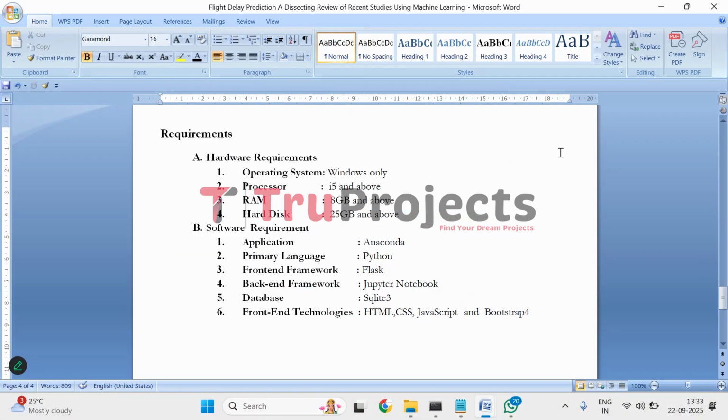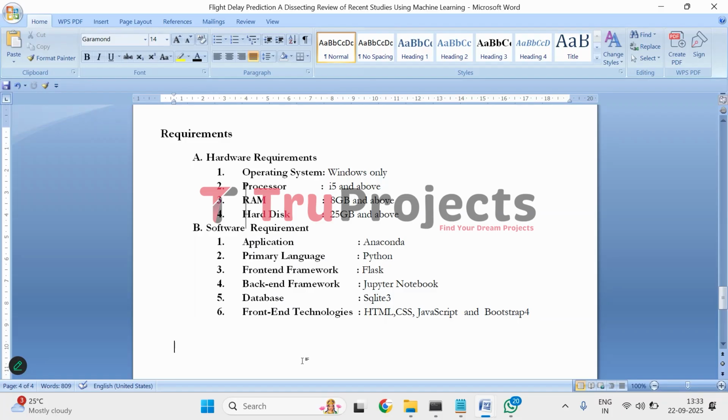To implement this project, we need two kinds of requirements, which are hardware and software. In hardware, we need the operating system of Windows, a processor of i5 and above, RAM of 8 GB and above, and a hard disk of 25 GB and above. Software requirements are the application of Anaconda, primary language of Python, front-end framework of Flask, back-end framework of Jupyter Notebook, database of SQLite 3, and front-end technologies are HTML, CSS, JavaScript, and Bootstrap 4. So this is the overview of the project.